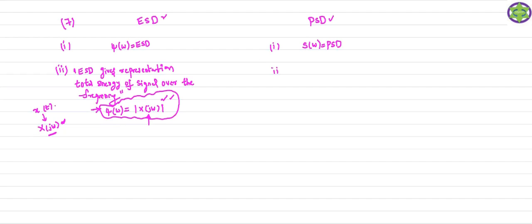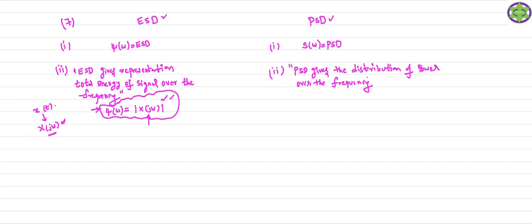When it comes to the power spectral density function, it gives the distribution of power over the frequency domain.